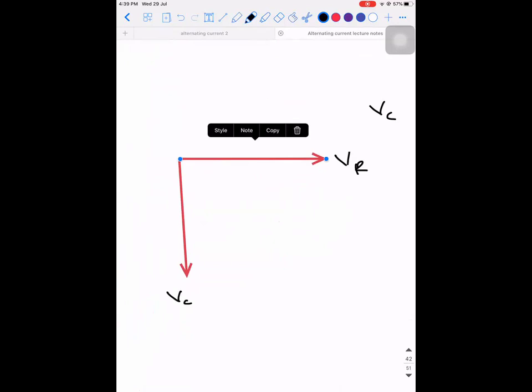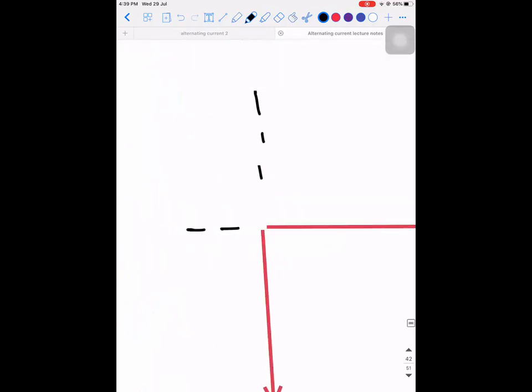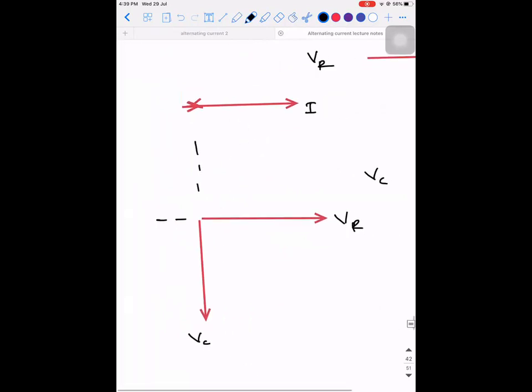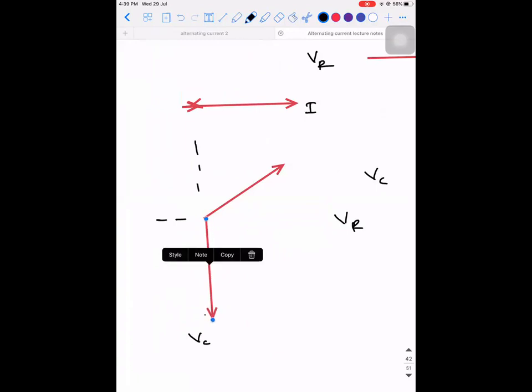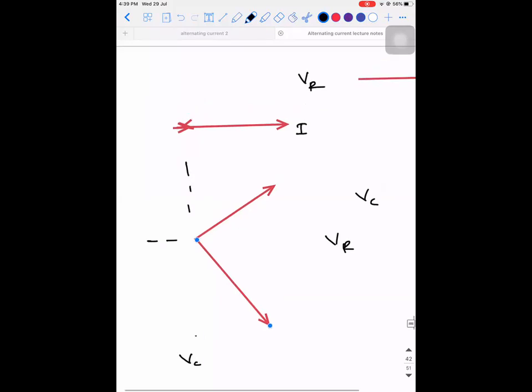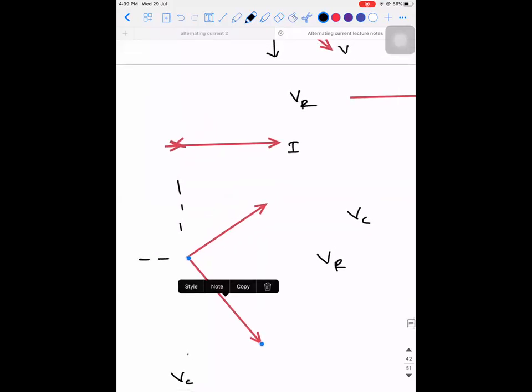With respect to the graph, if this is the x-axis and this is the y-axis, and VR is rotated this way, then VC should be rotated this way by 90 degrees, so that the angle between them is 90 degrees.